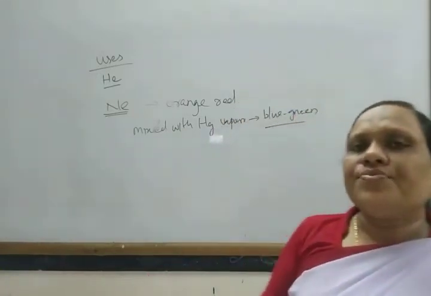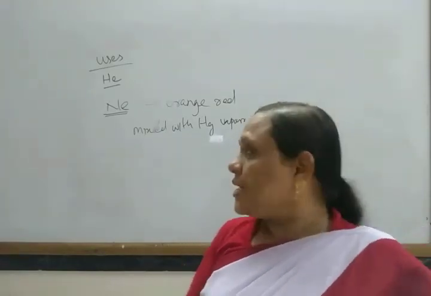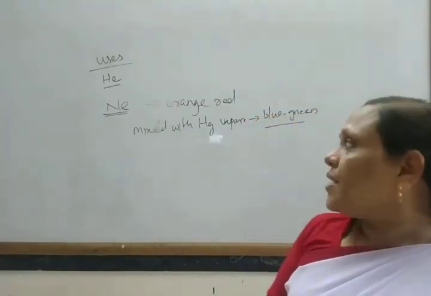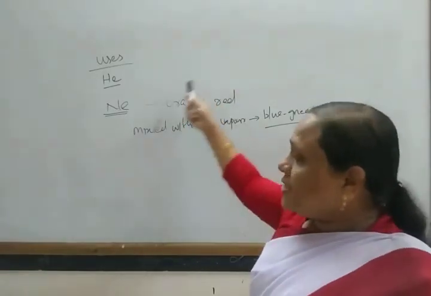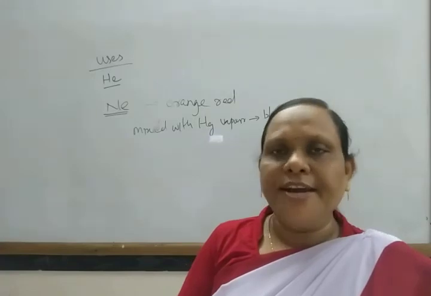In this way, neon is used for advertisement purposes. As its color is orange-red, neon light can pass through mist and fog.